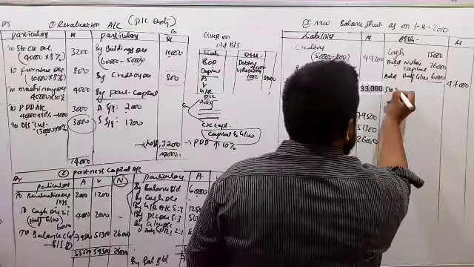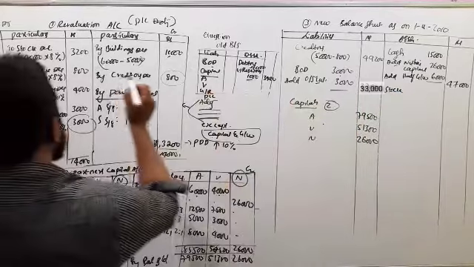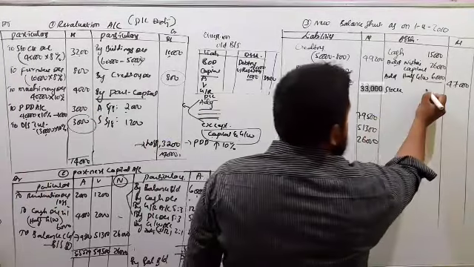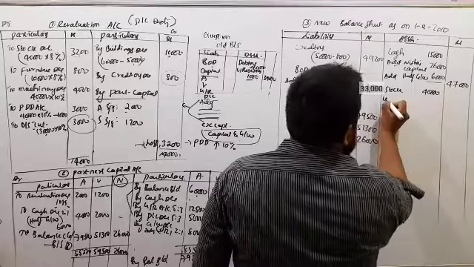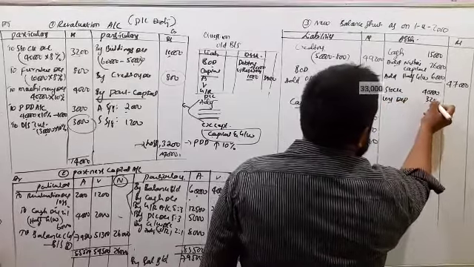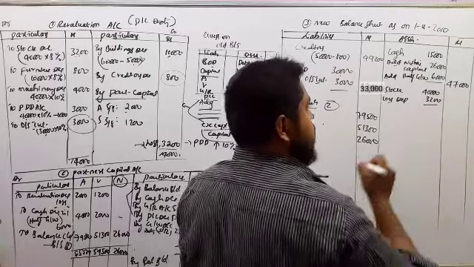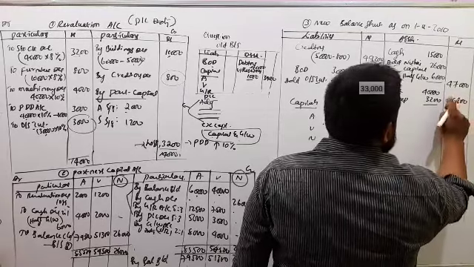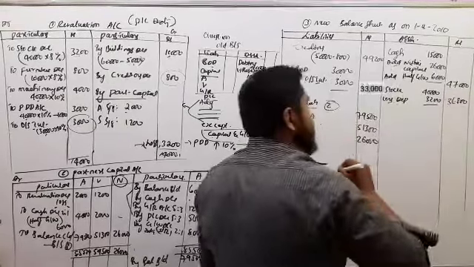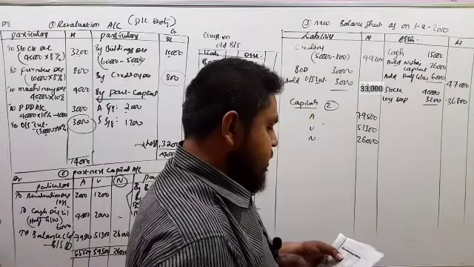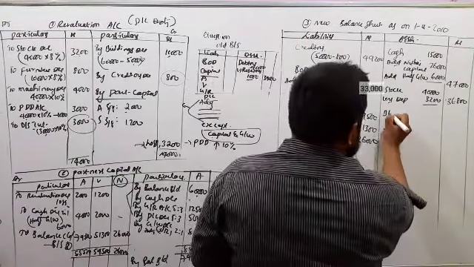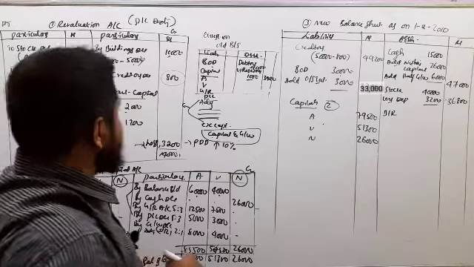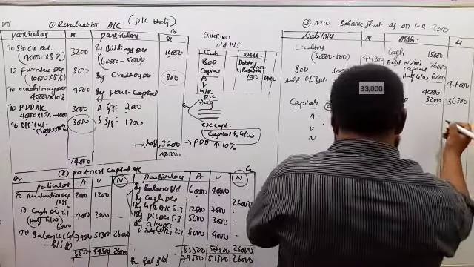Next, remaining assets as per the old balance sheet. Stock. See, stock has an adjustment: 3,200 depreciation we have to minus. So 40,000 less depreciation 3,200, that is 40,000 minus 3,200, 36,800. Next, bills receivable. Here there is no adjustment, so there is no RBD on bills receivable. Bills receivable in the outer column is 10,000.